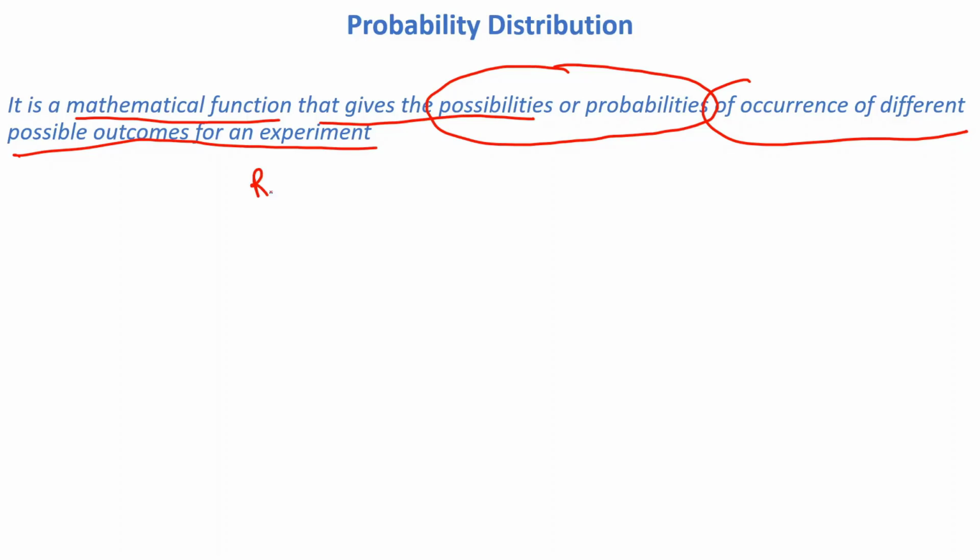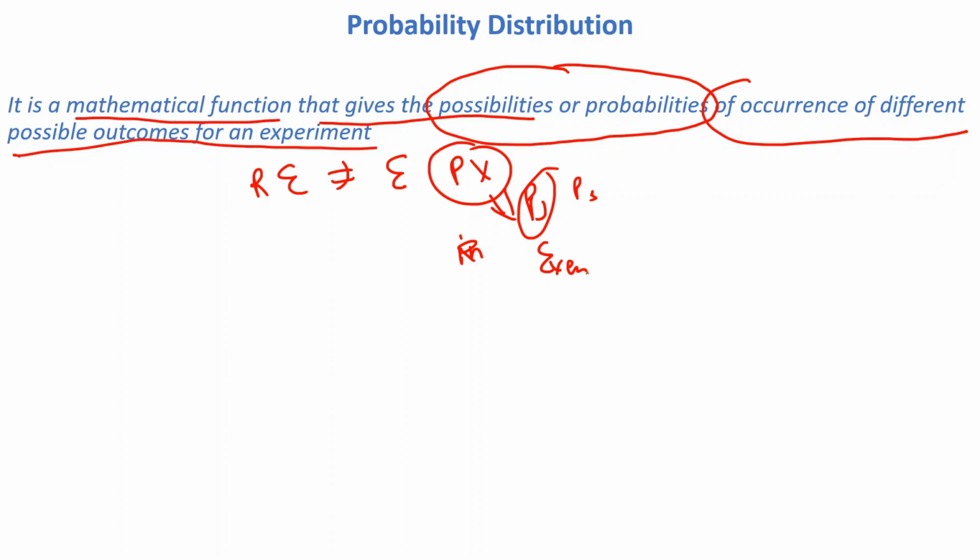If we do any random experiment, whatever possible values we get, in the form of probability or a percentage, like what is the probability of getting an event, there are like 1, 2, 3, 4, 5. So what is the probability of getting one, what is the possibility of getting one value? This type of distribution of values in the form of probability or possibility is called a probability distribution. Let's understand. There are two types of probability distribution.